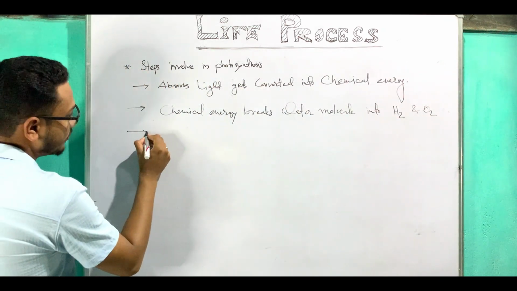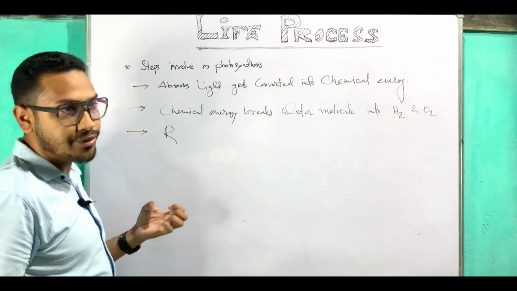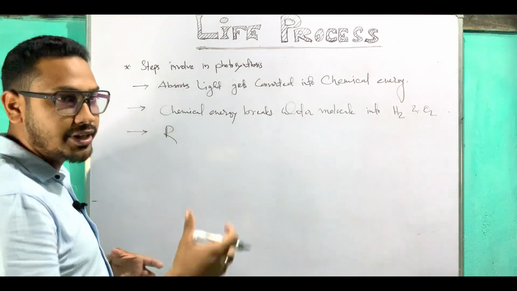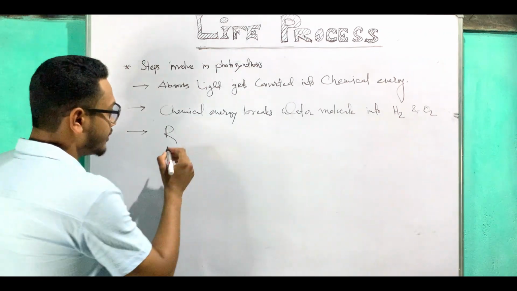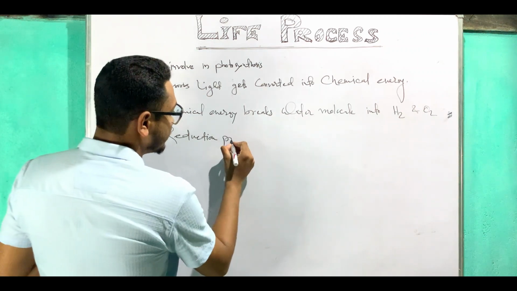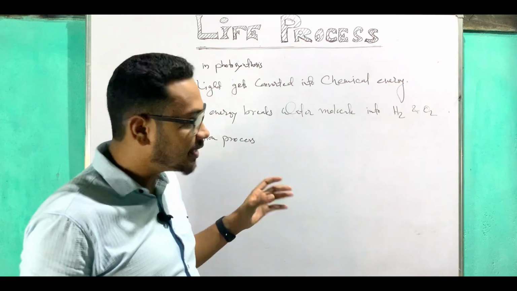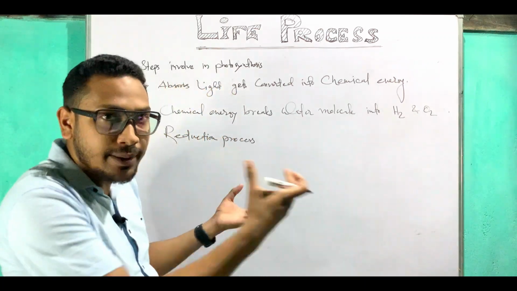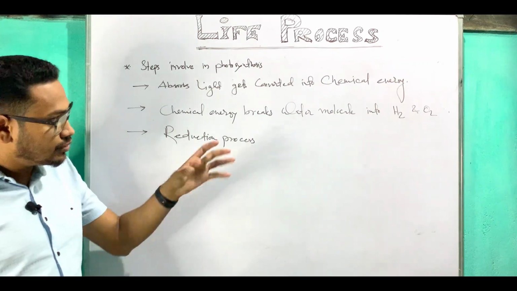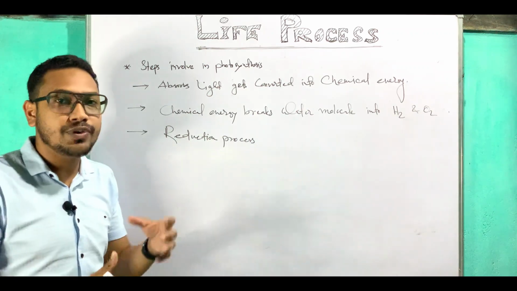And the third step involved here, I will say, is the reduction process. Why? Because addition of hydrogen is known as reduction process, and at the same time the removal of oxygen is also known as the reduction process, okay? What happened in the third step, as I already explained in the reaction, is that this hydrogen will be added with the carbon dioxide. So after adding this hydrogen with the carbon dioxide, they will prepare their own food like C6H12O6, clear?